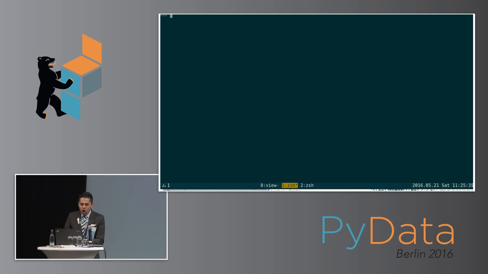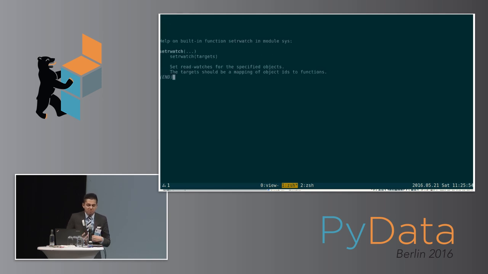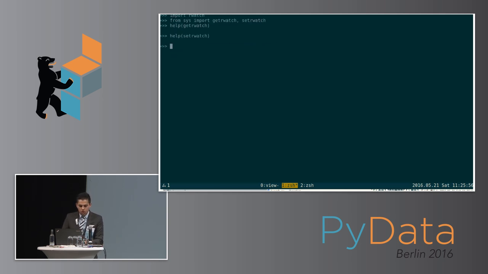Okay, so here's my rwatch module. You can pip install it. You import rwatch. And then in the sys module, you have get rwatch and set rwatch. If you look at the help text for get rwatch, it just tells you that it gives you the read watches, the targets for the read watches. If you look at it for set rwatch, it just says it's a mapping of object IDs to a function. What this means